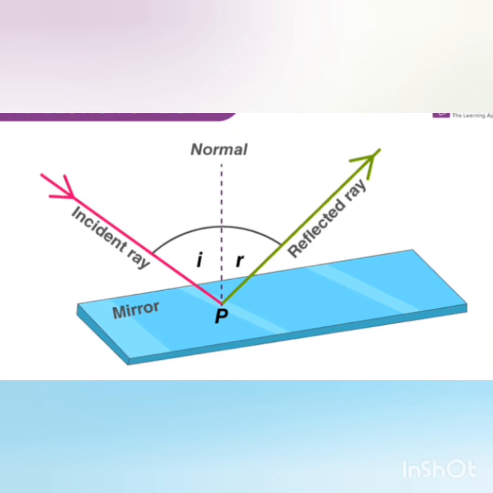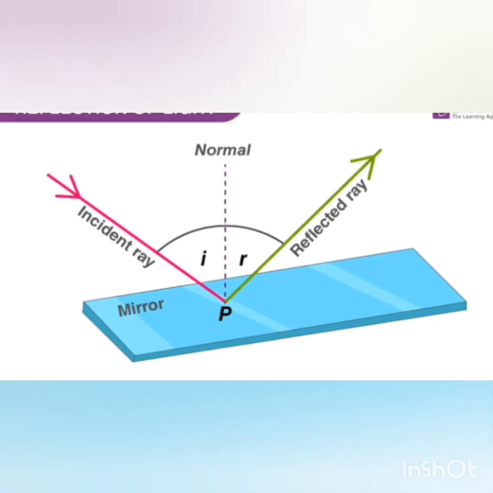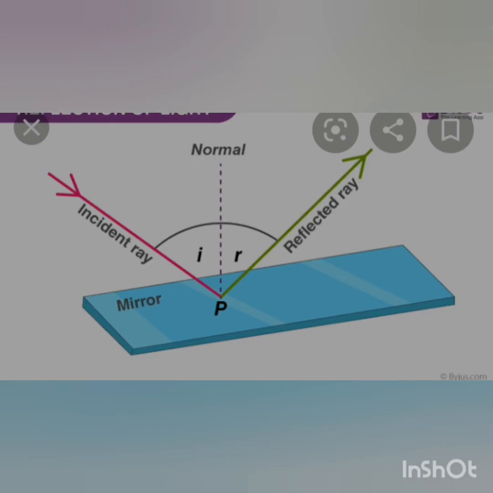So the green ray of light is the reflected ray which is being reflected to the medium from which it is coming, that is, air. The pink ray of light is also coming from air and it is striking the surface at point P, and then again from point P it is going back to air.